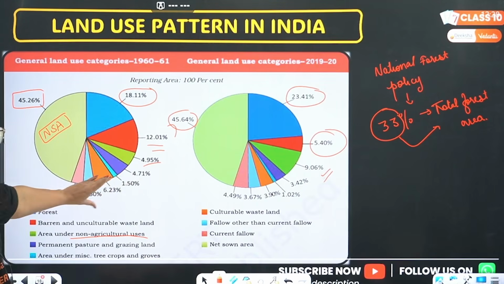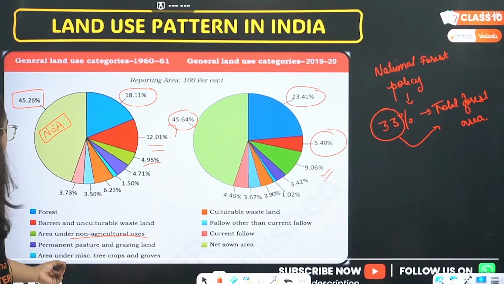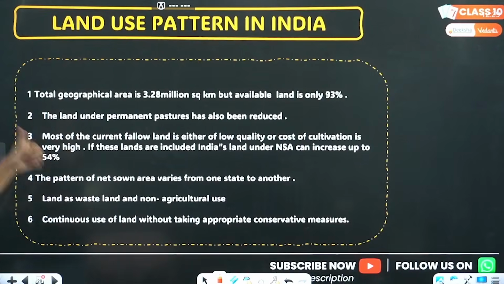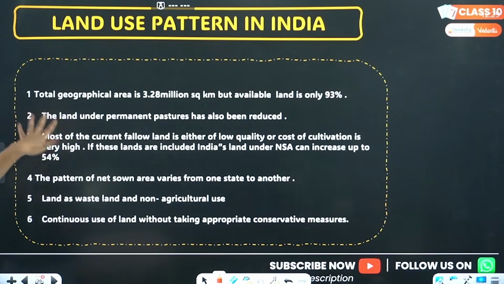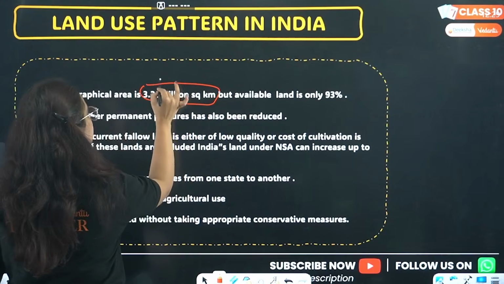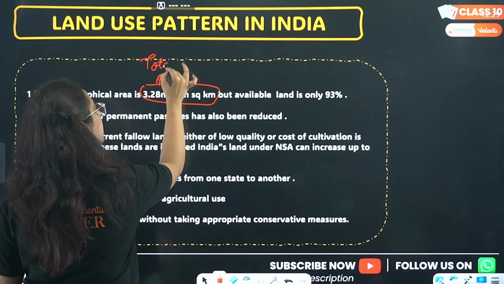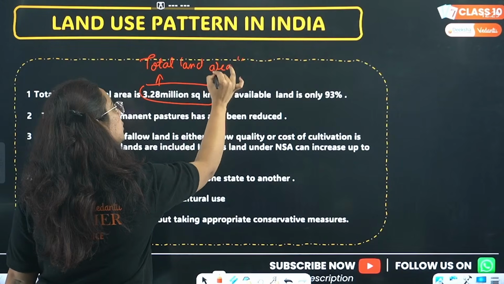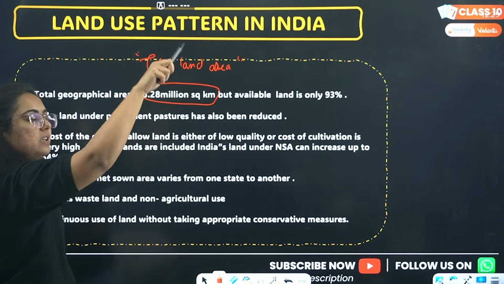The pie chart contains all other information. What we have to discuss are listed further. So after discussing, we will go back to the question. Land use pattern in India. Beta, 3.28 million square kilometer is the total land area of India. Okay? Total land area of India. This was the point told to you in the last class.